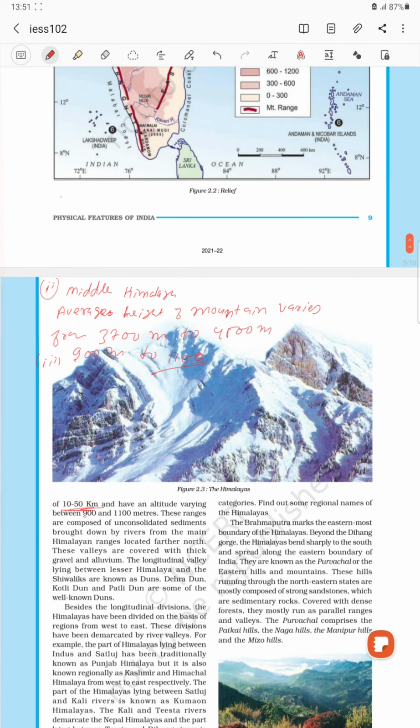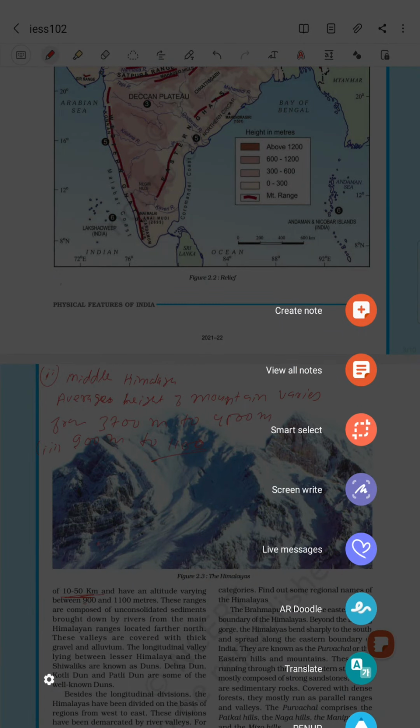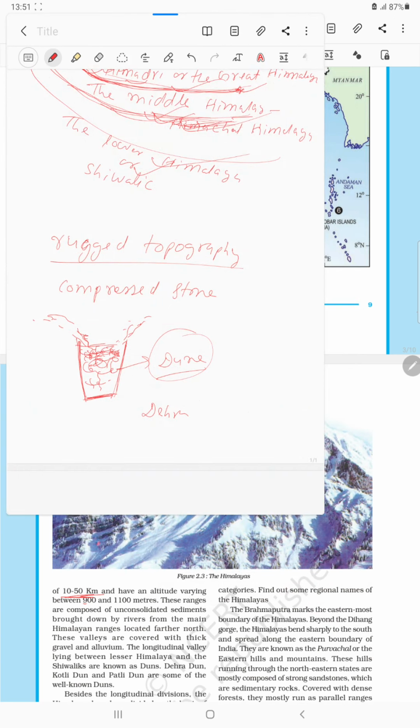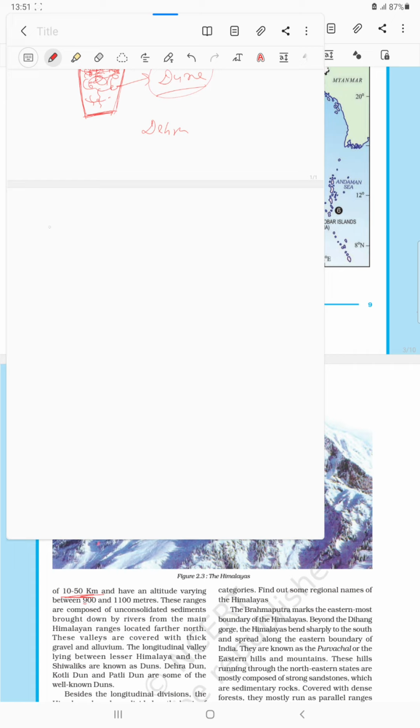No, one thing is left. One division is clear, and we can also divide Himalaya according to the river flowing. Okay, let's see. Indus river, suppose this one is Indus river.